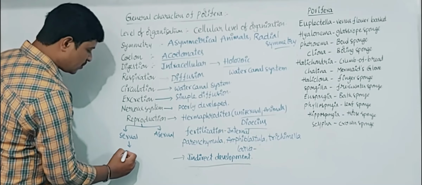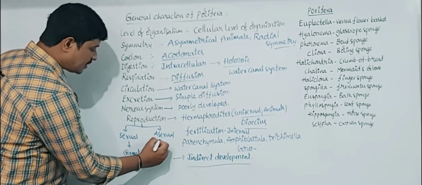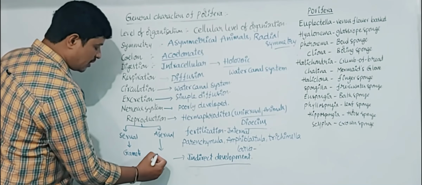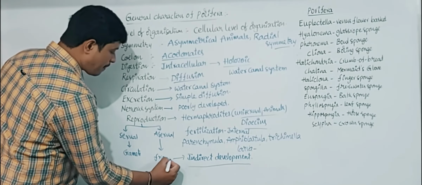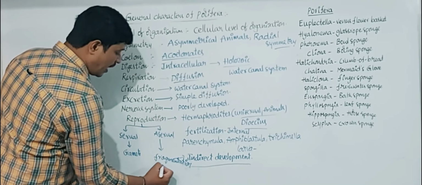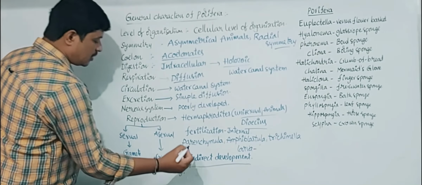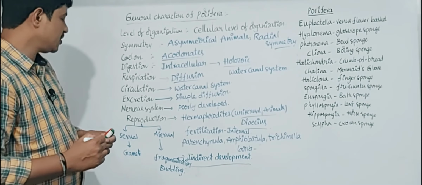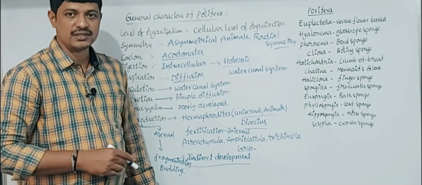Sexual reproduction is through the formation of gametes, while asexual reproduction takes place through fragmentation and budding.